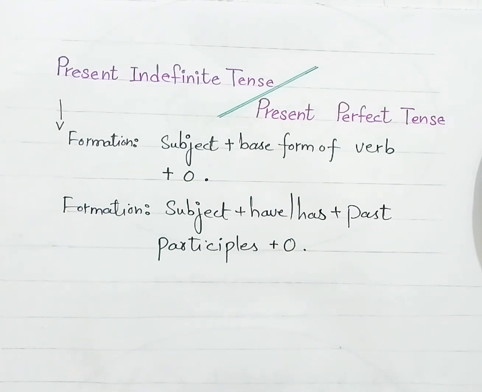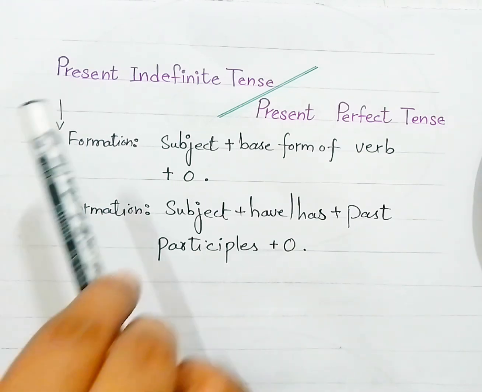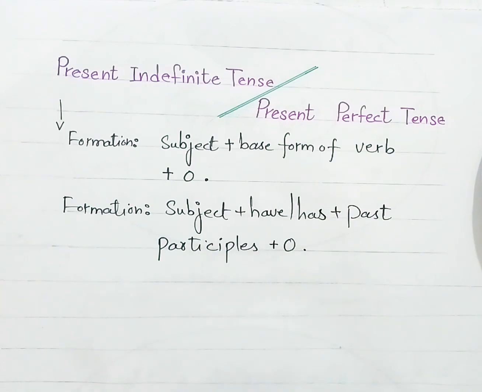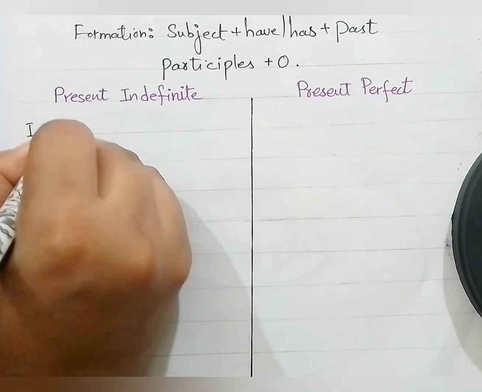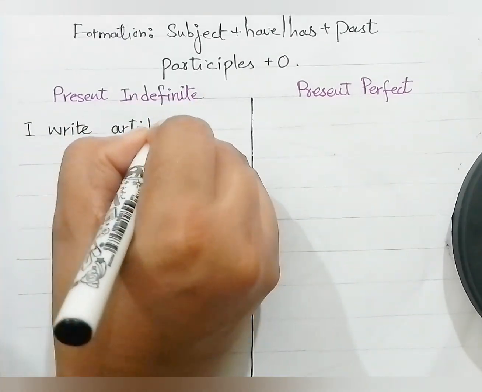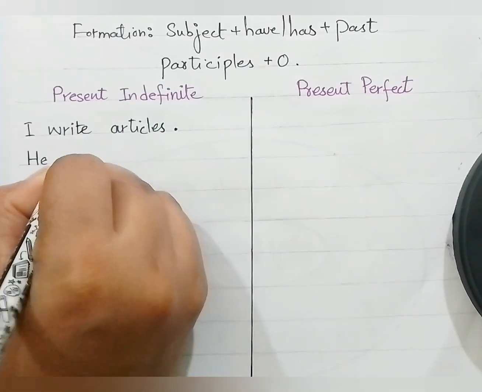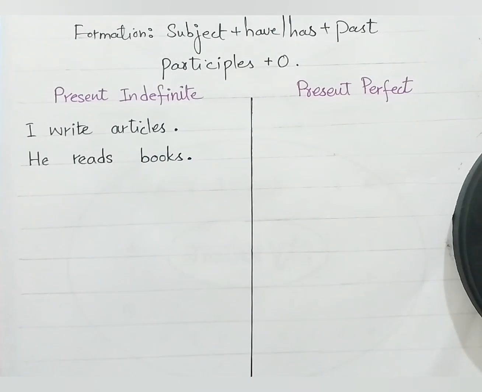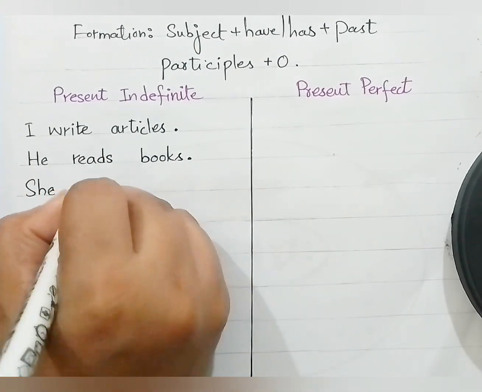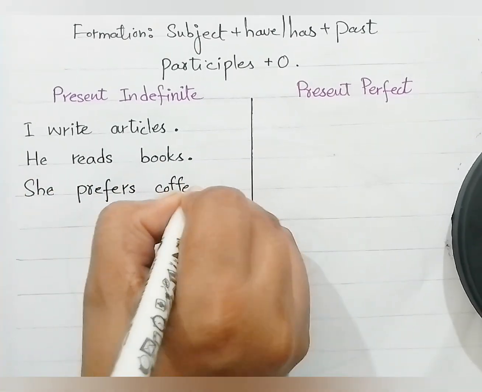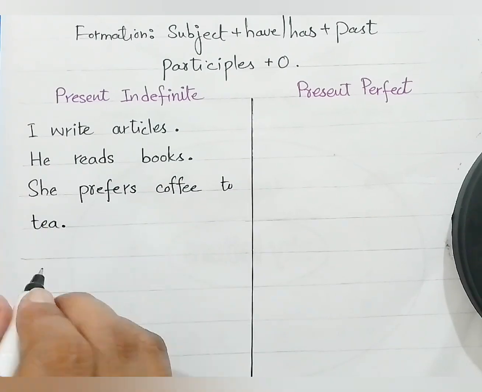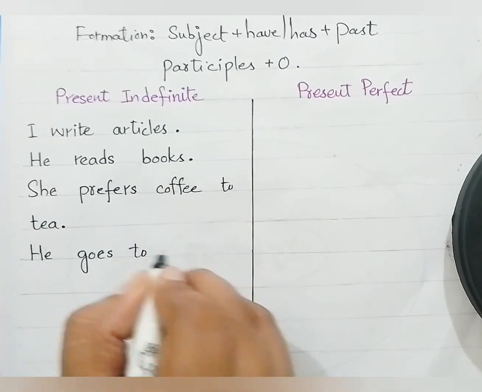Now I will write few examples of present indefinite tense, and later I'll write the examples of present perfect tense. Examples of present indefinite tense. I write articles. He reads books. She prefers coffee to tea. He goes to the library. He drives a car.